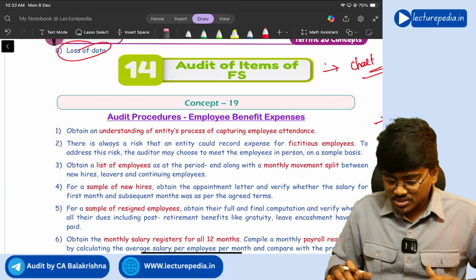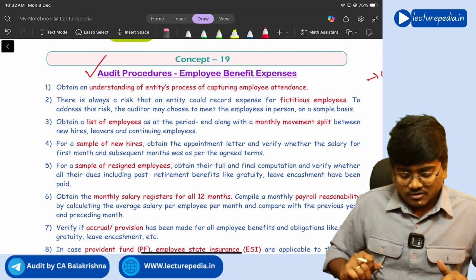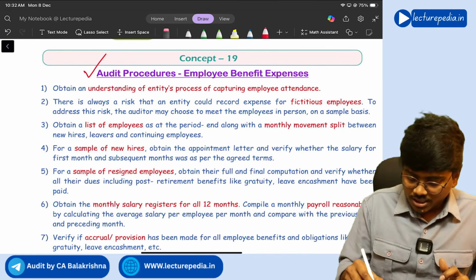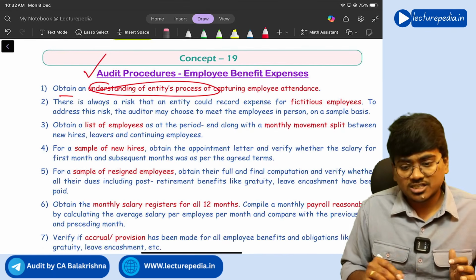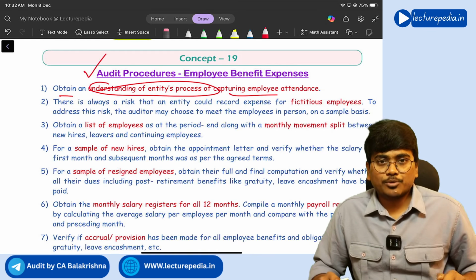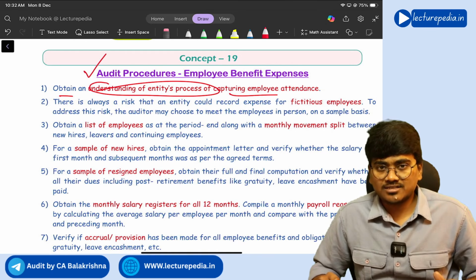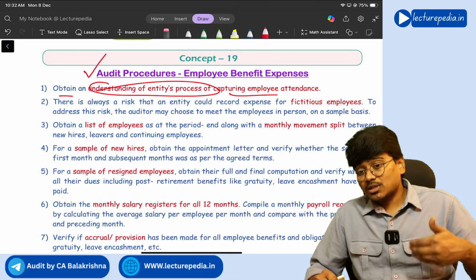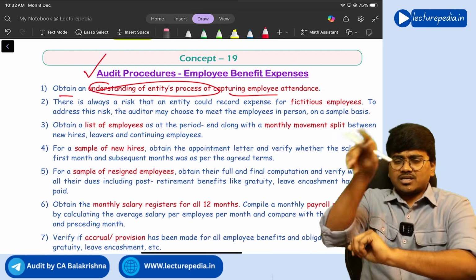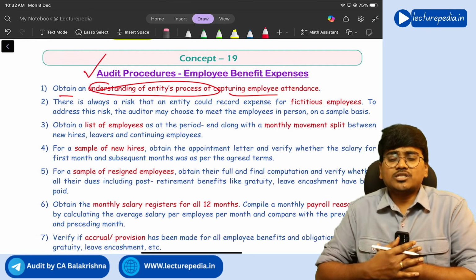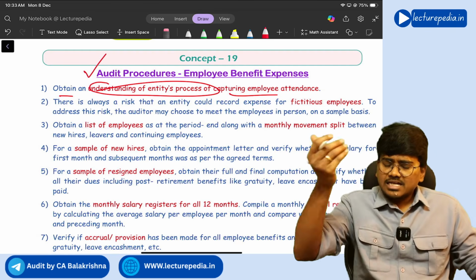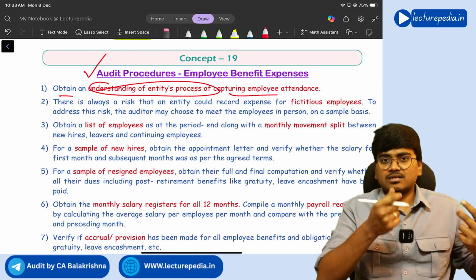Okay, so from this chapter, important concepts are: firstly, audit procedures with respect to employee benefits. With respect to employee benefits, you have to obtain an understanding of the entity's process of capturing employee attendance. The salary that you pay to the employees depends on how many days they have attended the company. Correct. So how the company is capturing the attendance of employees needs to be seen.